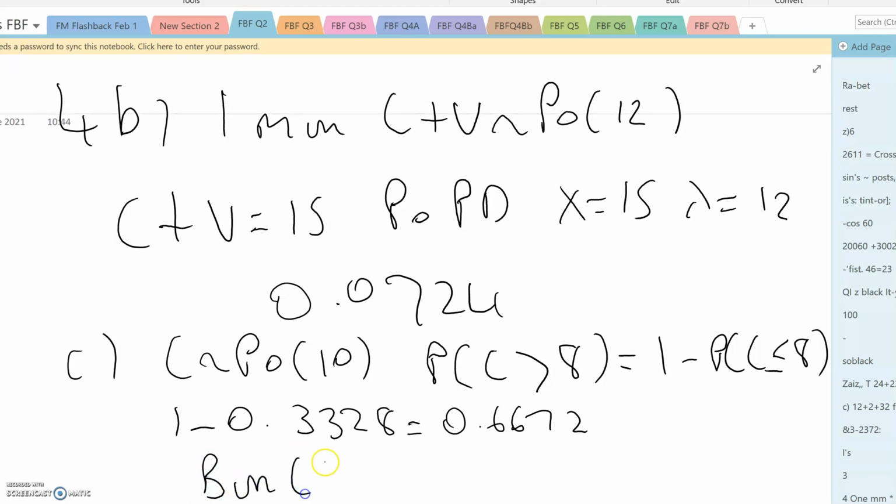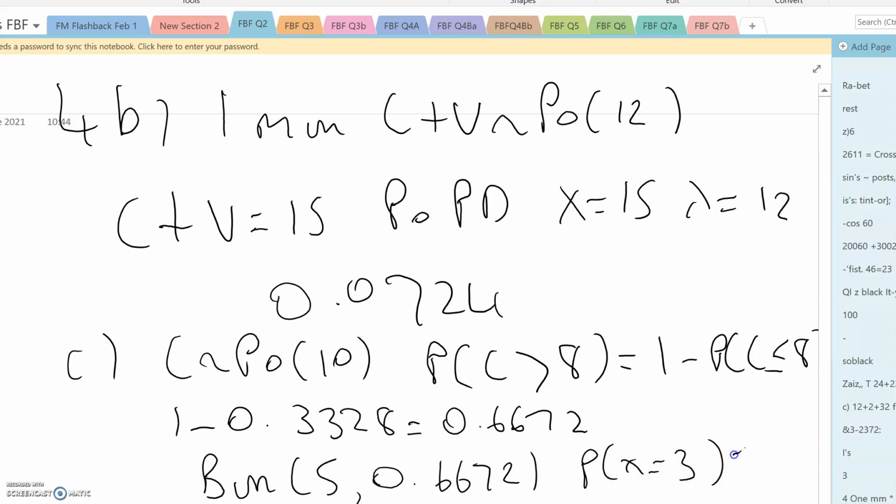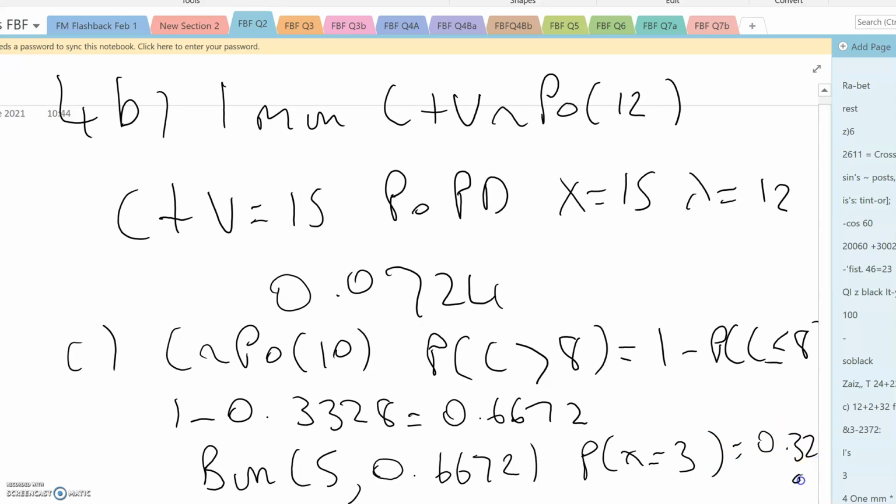But then you say that's got to happen in 3 minutes out of 5, so it's now a binomial distribution where n is 5 and p is 0.6672, and the probability that x equals 3 can be found out using Poisson PD, and it comes to 0.329.